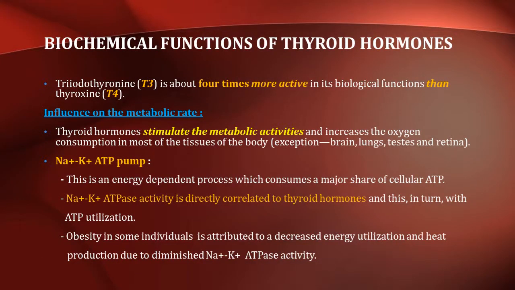Now let's see about the biochemical functions of thyroid hormones. T3 is about 4 times more active in its biological functions than T4. The thyroid hormones have a great influence on the metabolic rate. The thyroid hormones stimulate the metabolic activities and increase the oxygen consumption in most of the tissues of the body, with exceptions such as brain, lungs, testes, and retina.